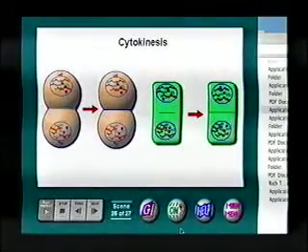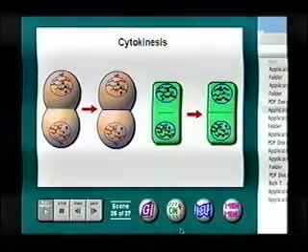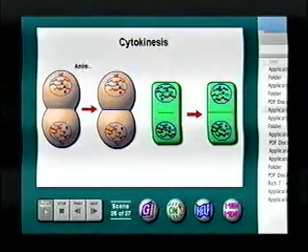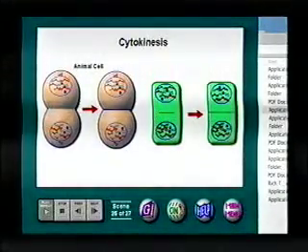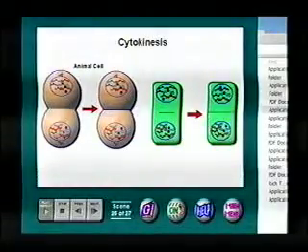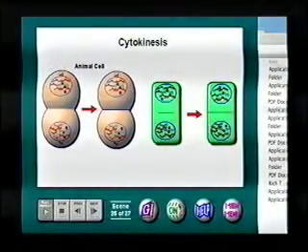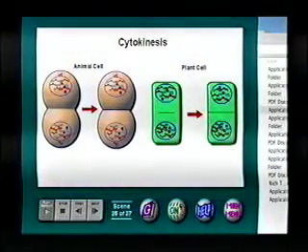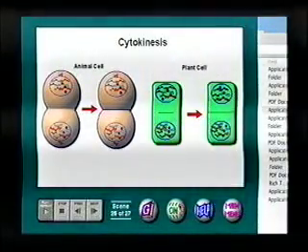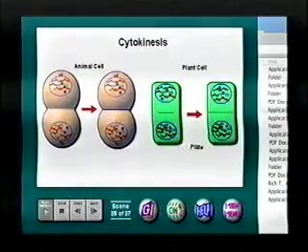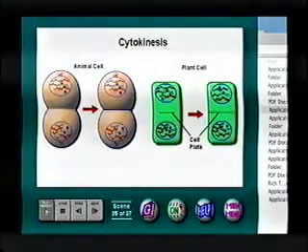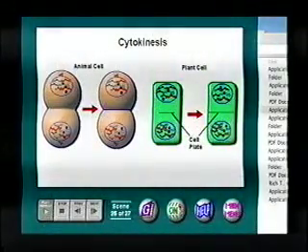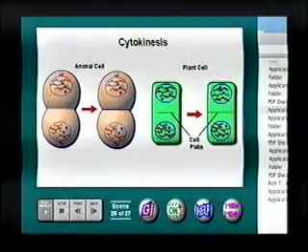Cytokinesis, unlike mitosis, differs a lot between plant and animal cells. In animal cells, the membrane surrounding the entire cell pinches in at the middle, dividing the cytoplasm in half. In plant cells, however, the cytoplasm is divided by a cell plate. From this cell plate, two new cell walls form, one for each of the two plant cells.